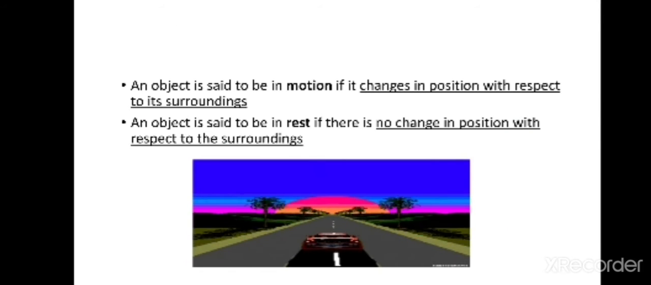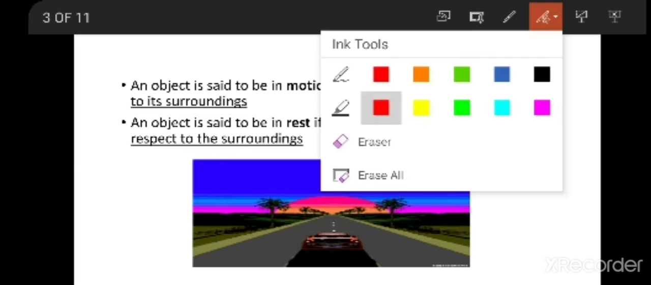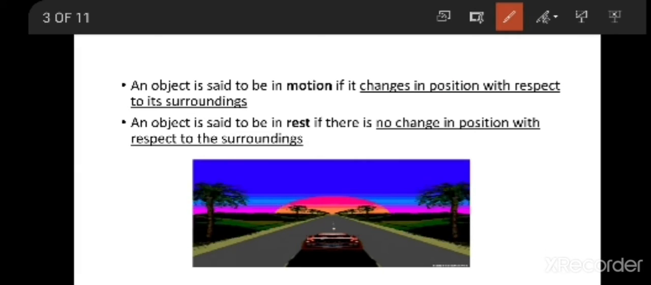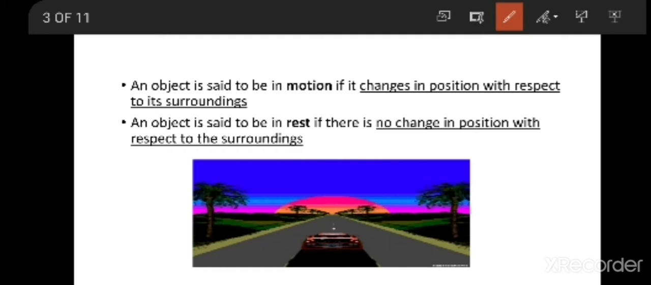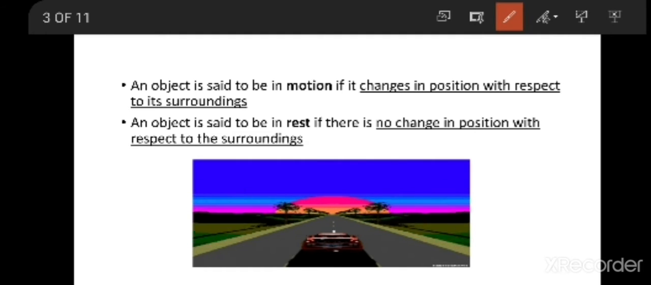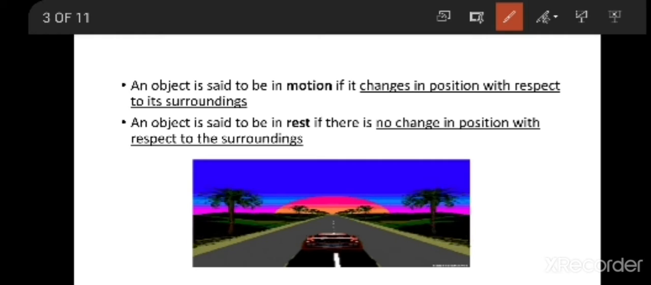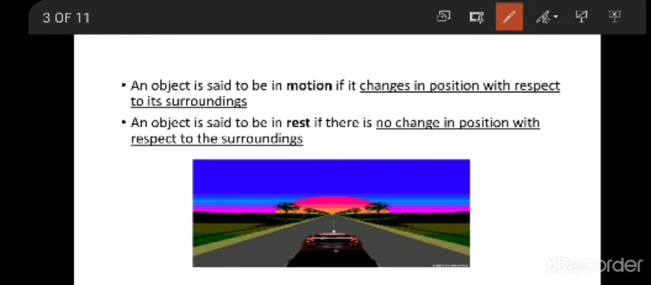Now I want to ask you one more question. Just now we have discussed that if the object is moving, then we call the particular object is in motion. If the object is moving, then we say that particular object is in motion.